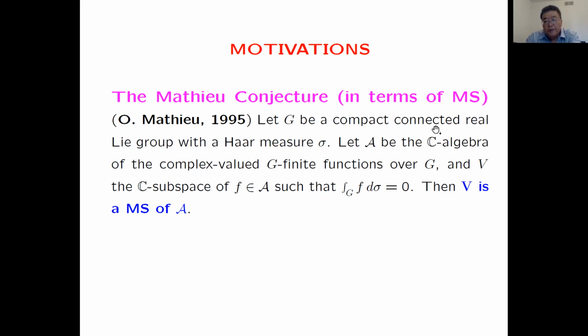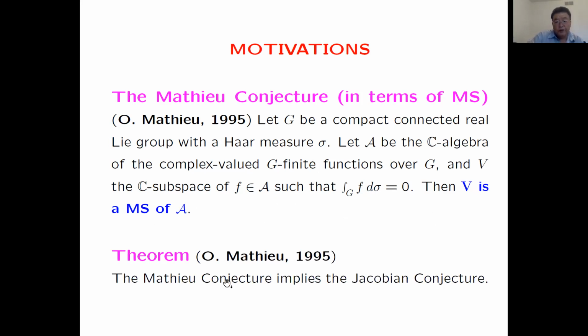Let G be any compact connected Lie group with a Haar measure sigma. Let A be the C-algebra of complex valued G-finite functions over G. And V is the subspace of A consisting of functions whose integral over G with respect to the Haar measure equals 0. So this is a codimension 1 subspace of A. Then the Mathieu conjecture claims, in terms of the new concept, that this V is a Mathieu subspace of this algebra A. This is the Mathieu conjecture proposed in 1995.